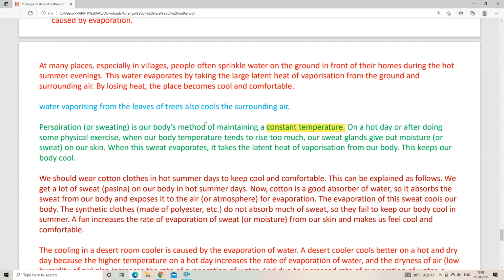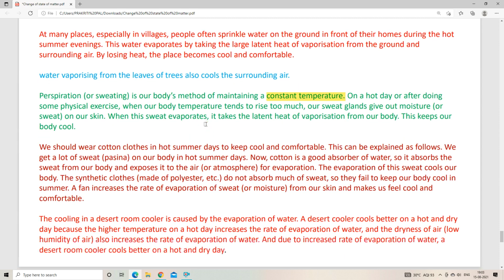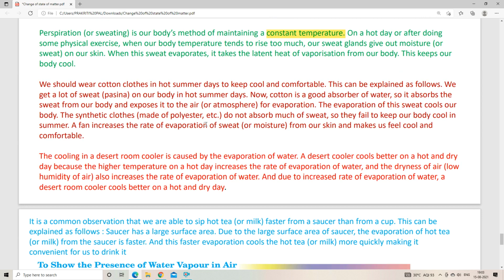Now we can see there is another example. We should wear cotton clothes in hot summer days to keep cool and comfortable. Why? There is also a scientific reason. This can be explained as follows. We all know that we get a lot of sweat on our body in hot summer days, right?